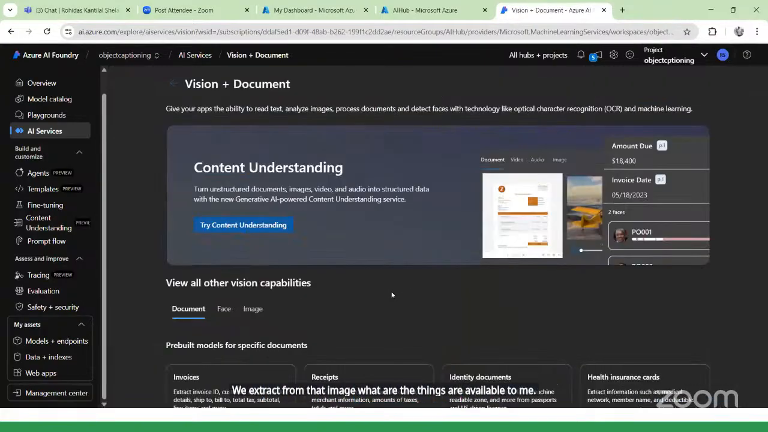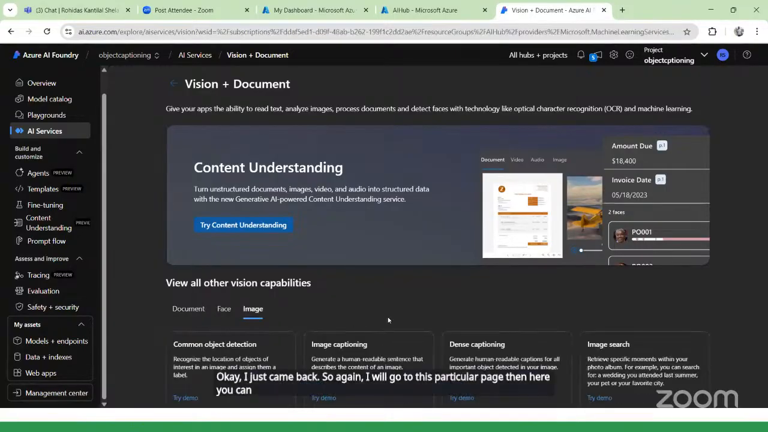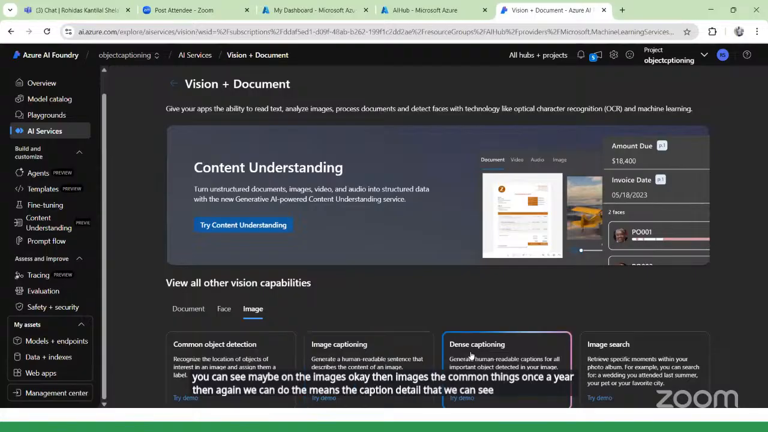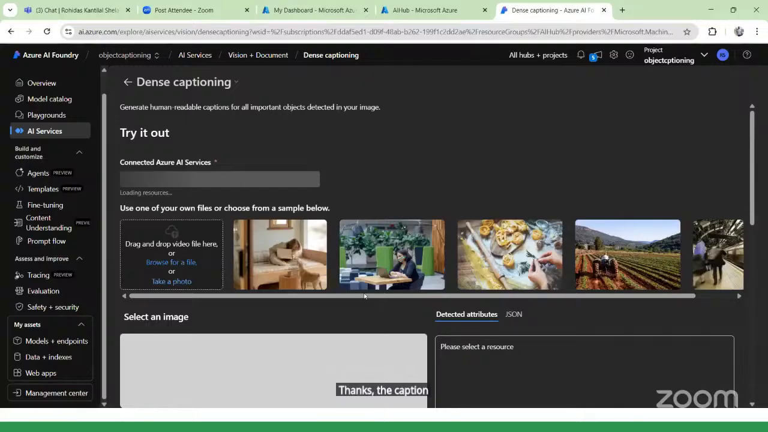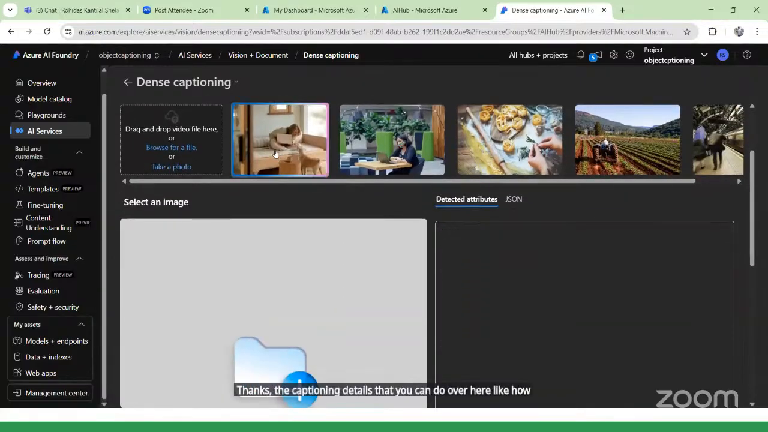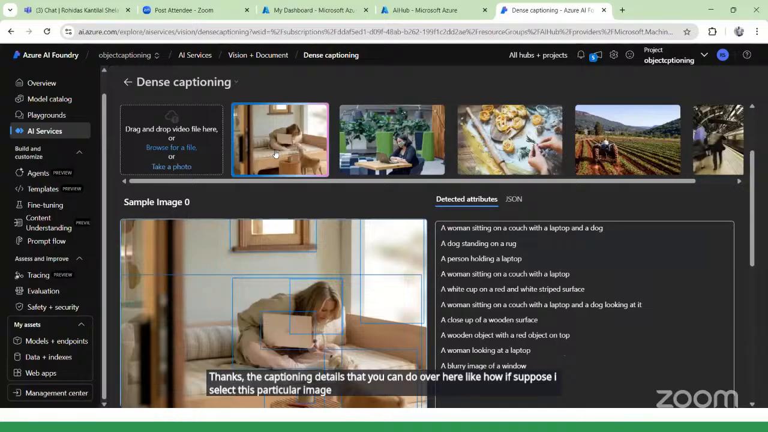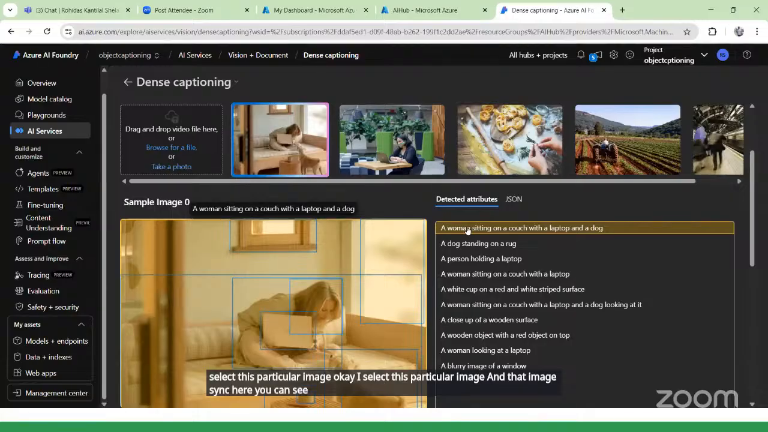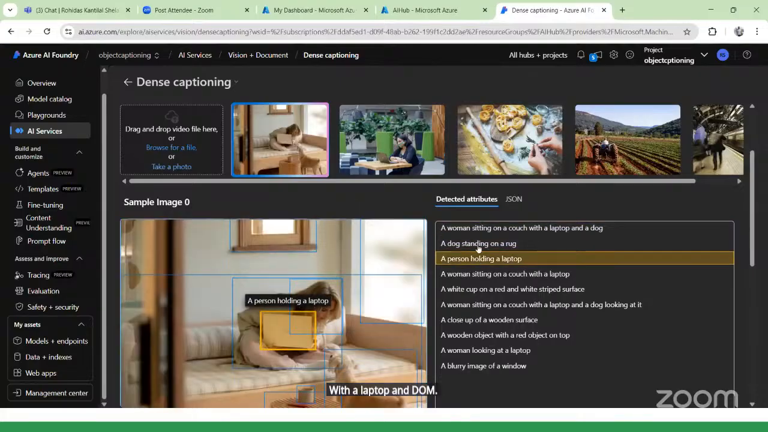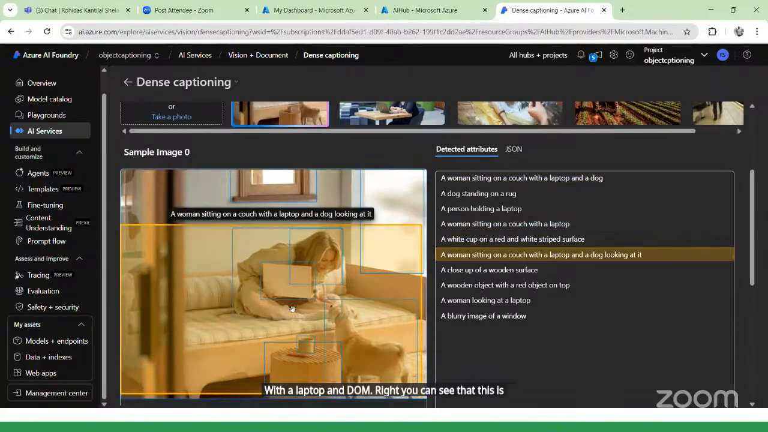I just came back. So again I will go to this particular page. Here you can see we were on the images. The common things were here. Then again we can do dense captioning, which means we can see the caption in detail. Suppose I select this particular image, and here you can see the caption in detail: the woman sitting on the couch with a laptop and the dog. You can see this is the caption for the whole image.